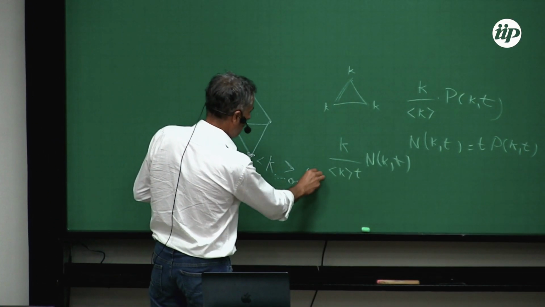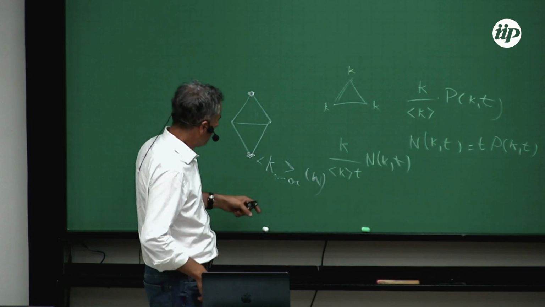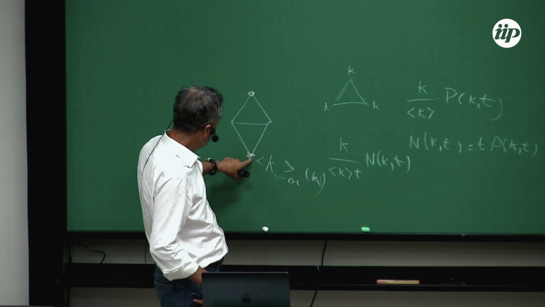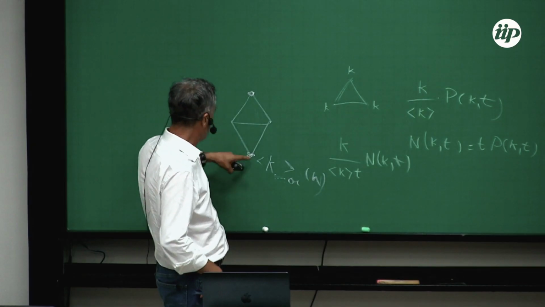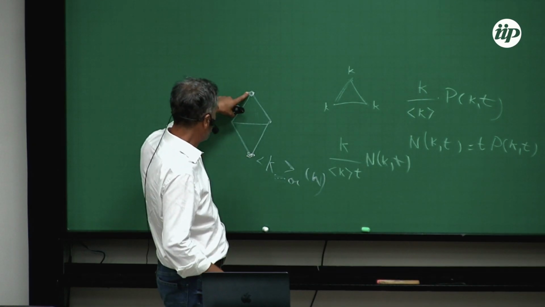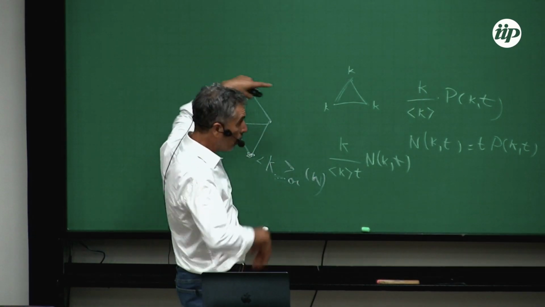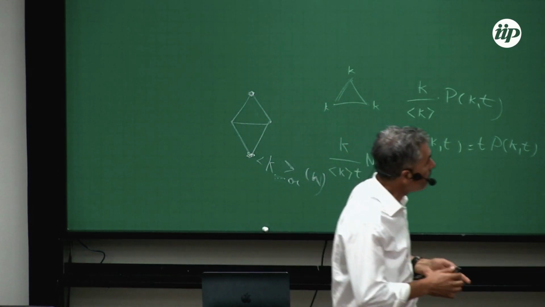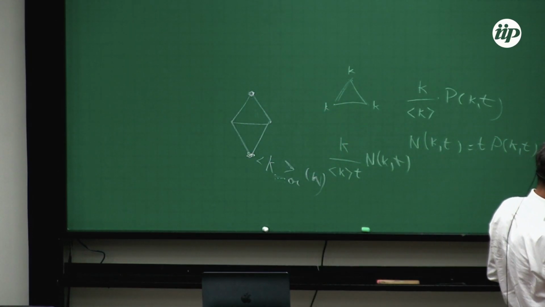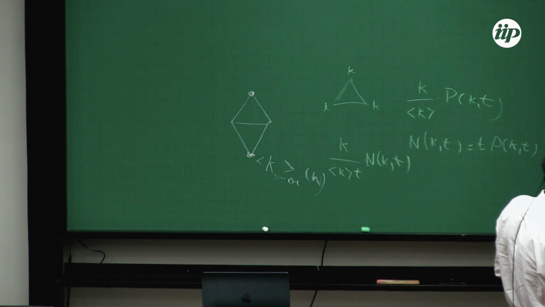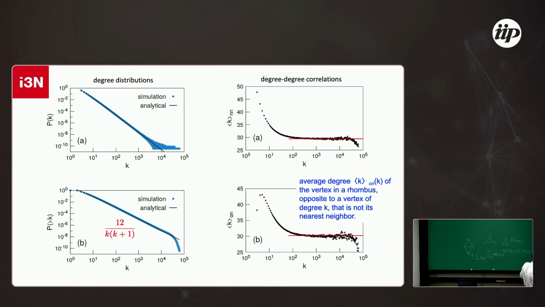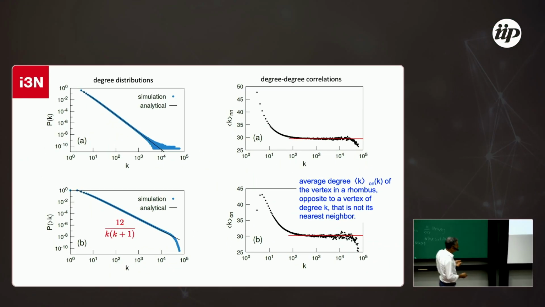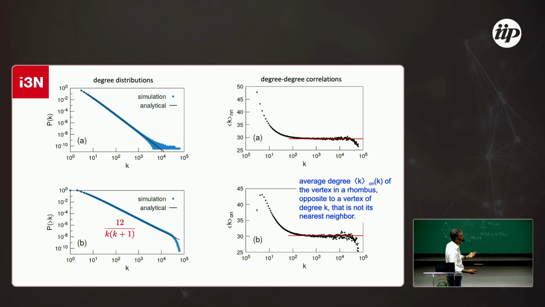So this is the correlation between nodes. What is the probability that a node with degree k is connected to a node in the triangle? And also this quantity has a stationary value. So you see, it's not growing, not assortative, nor disassortative.